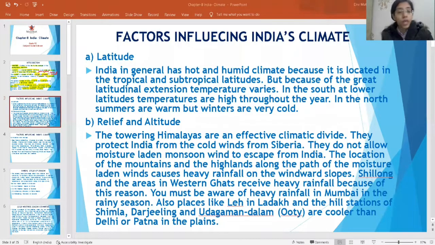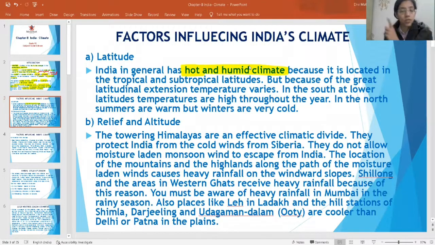latitude. India has a hot and humid climate. This you already know. India generally has which type of climate? Underline, hot and humid. Because of its tropical and subtropical location, India has a hot and humid climate.